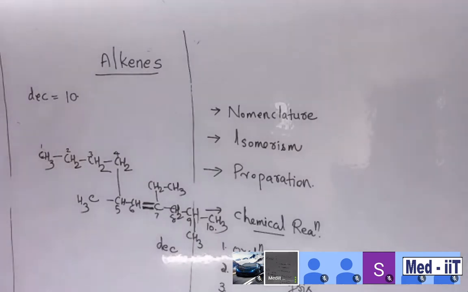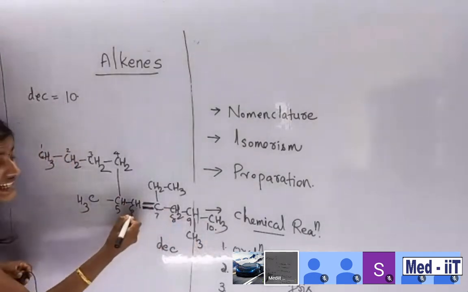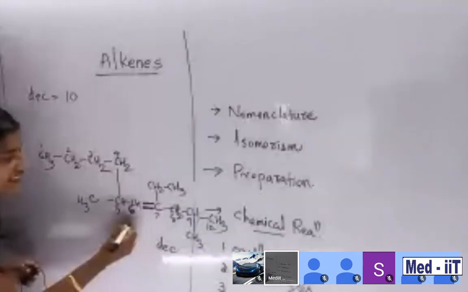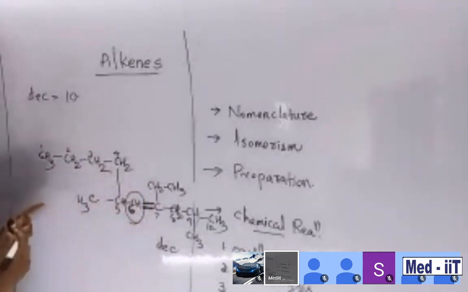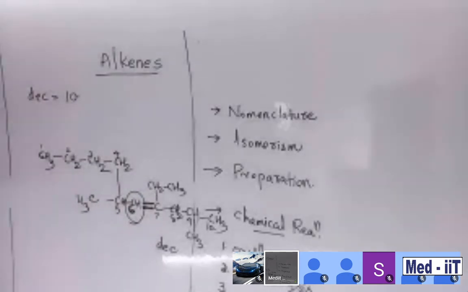What about this numbering? Is it good? Look, the carbon containing the double bond is around 6. Suppose I number the opposite way, with another ink.